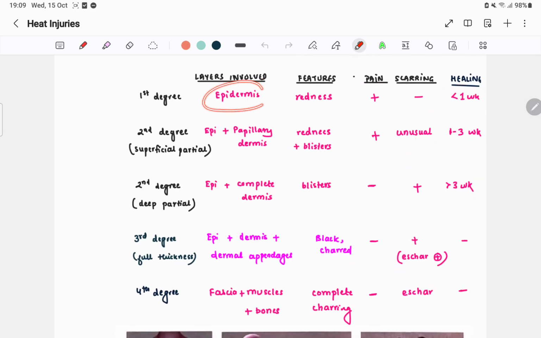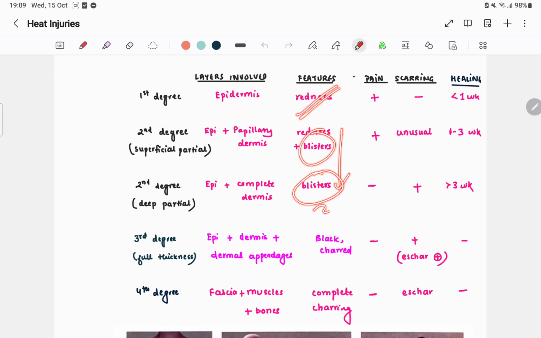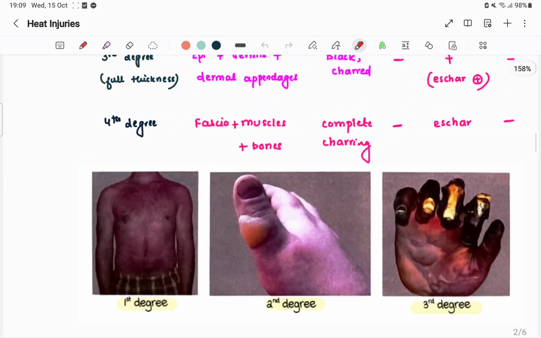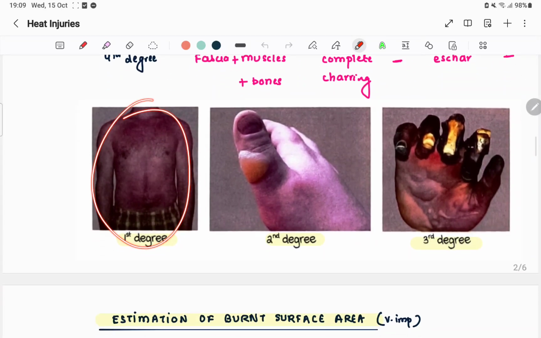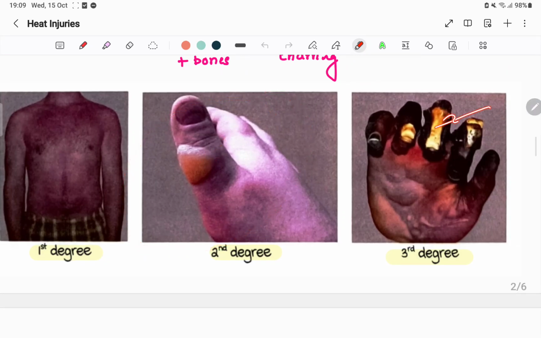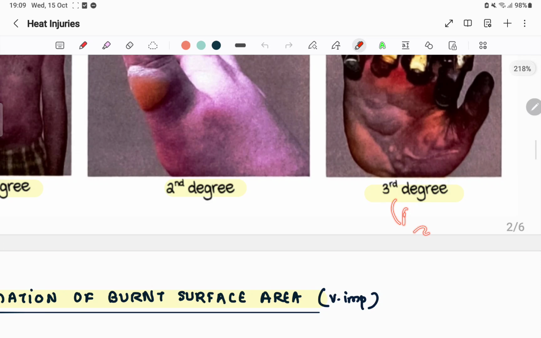Very easy. Here epidermis plus papillary dermis, complete dermis, dermal appendages, fascia, muscle, bones. Here only redness. Blisters start from here and end here. Then blackening and charring, and complete charring. You can just use common sense. First degree, you can see only redness. Second degree, you can see blisters, and third degree, you can see complete charring. This is third degree full thickness burn.